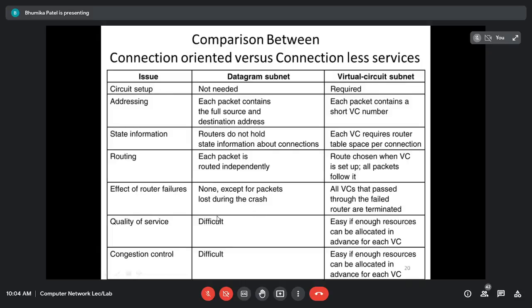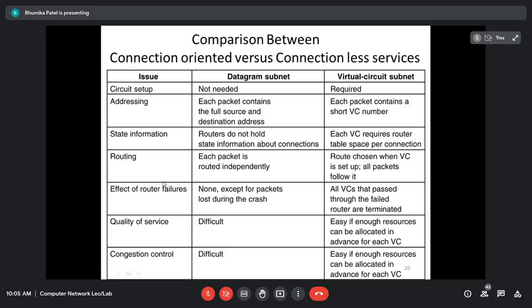Okay, then next is the quality of the service. Okay, so it is difficult to identify in the datagram subnet, whereas it is easy in the virtual circuit. Why? Because only a few resources are needed for setting up the path. Whereas here in the datagram subnet, every packet is going to use a different path. Okay, so obviously we cannot identify the quality. That means it becomes difficult to identify the quality of that particular service.